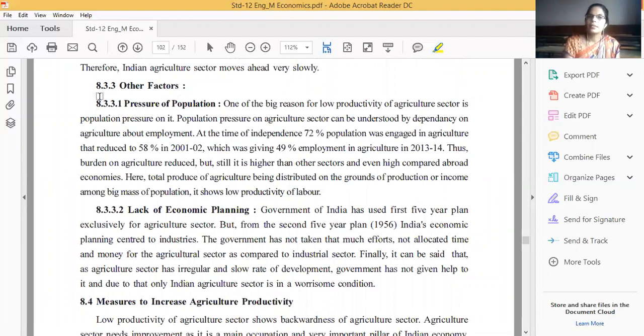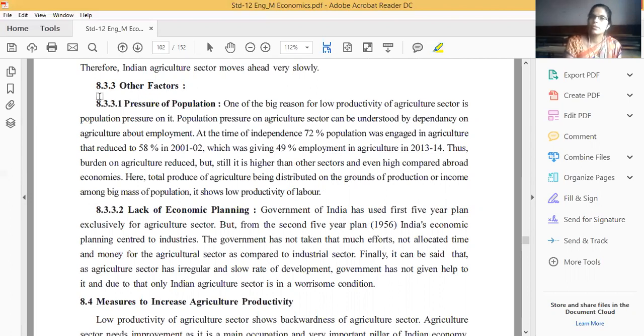Do you know India's population depends on the agriculture sector for income? During 1951-61, 72% of the population was engaged in the agriculture sector, and in 2001, 58% of the total population was engaged in the agriculture sector for income.